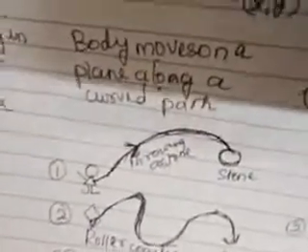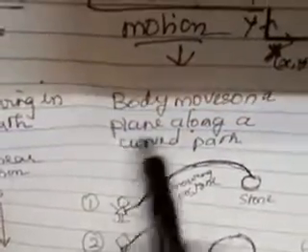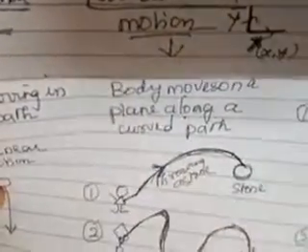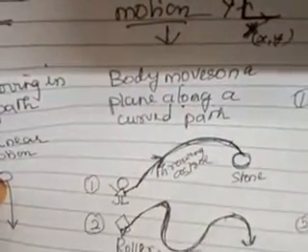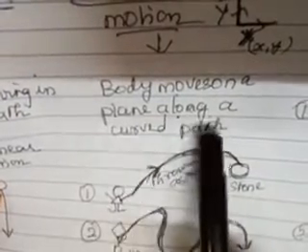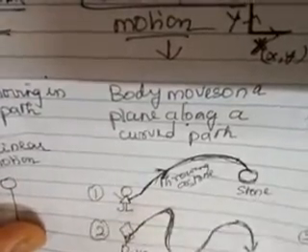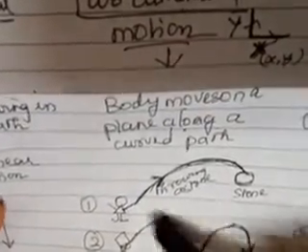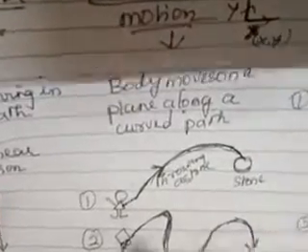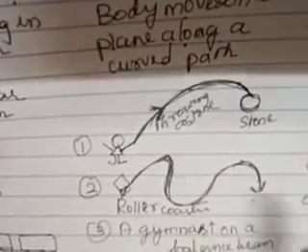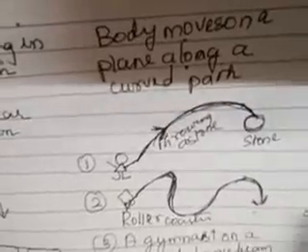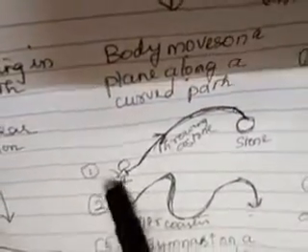Now let us come to two-dimensional motion. See here, I have taken a body moving in a plane. I told you two-dimensional motion will involve two coordinates, that is x and y, and I am giving an example here. The body moves on a plane along a curved path. When a body is moving on a curved path, what will it have? It will have both x-axis and y-axis. I have drawn a simple diagram here. On the next page I am going to give a very clear example for you. Just now I am giving a vague example.